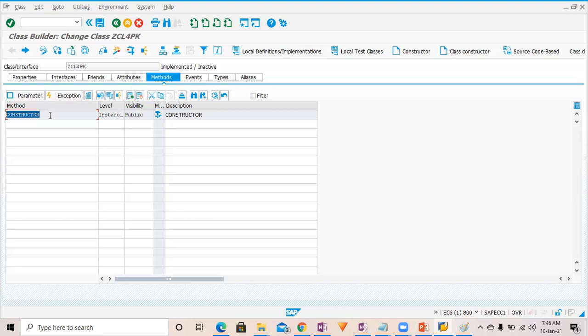That means for a static constructor, there is no redefinition possible because that is not inherited itself, right? But the constructor has been inherited. But if you try to redefine it, it will not allow. So click on this button, redefine. If you try to redefine this constructor, it will not allow. So I'm clicking over there, and you can see at the status bar at lower left side, it is showing that you cannot redefine the constructor, right? So that's what I have written over here.